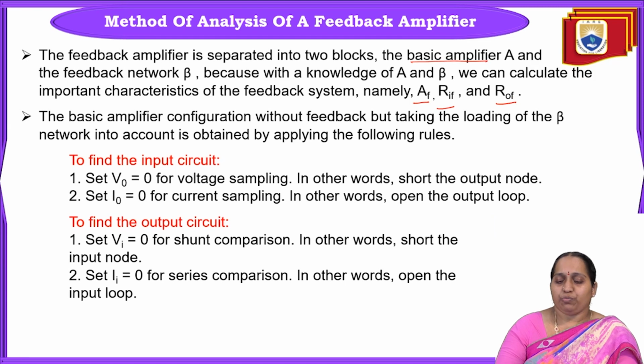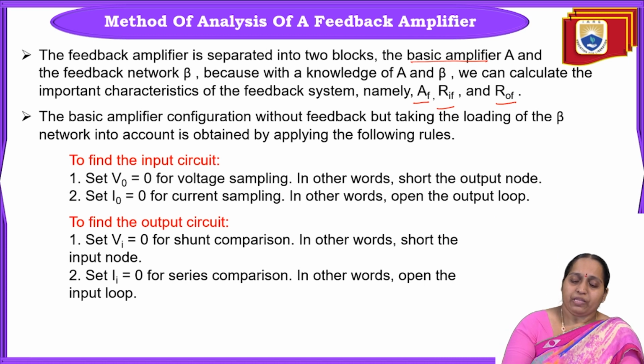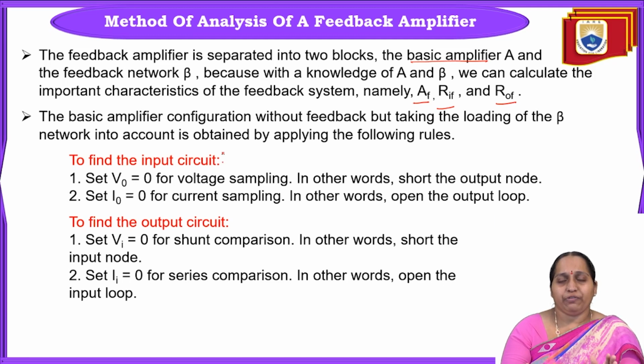First thing we have to do is draw the basic amplifier configuration without feedback. To do that, we need to follow certain steps. First we draw the input part and then the output part.